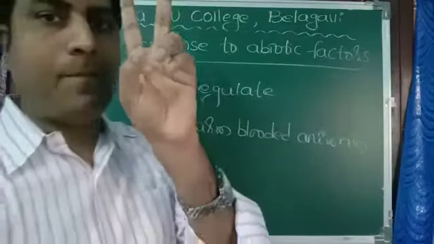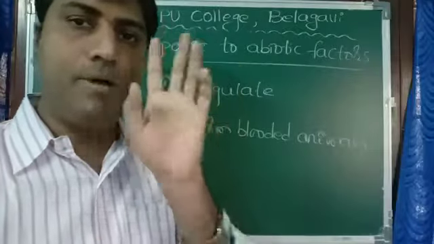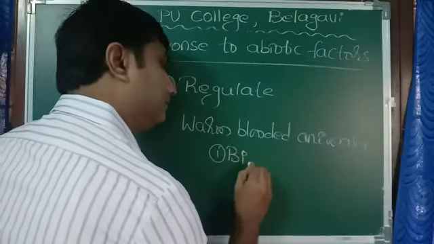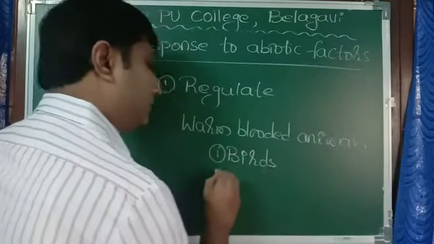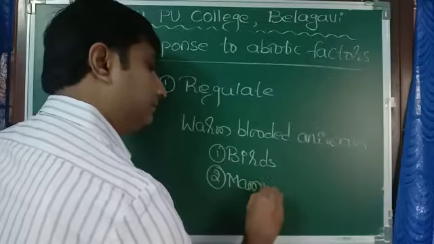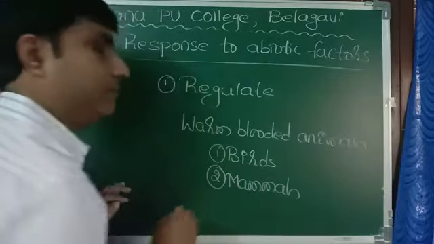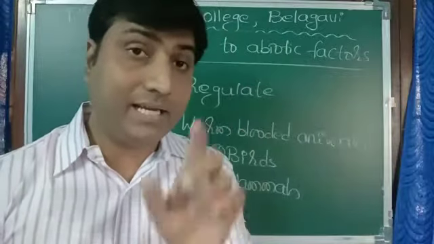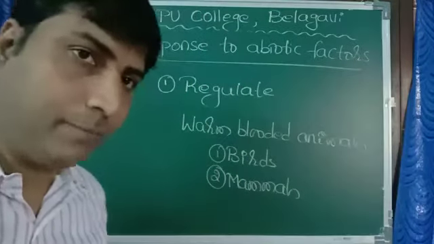Two groups of animals are considered warm-blooded: one, birds, and second, mammals. These two are called warm-blooded animals. Technically, they are called homeothermic animals.